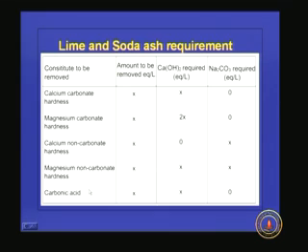So if magnesium non-carbonate hardness is present, we have to add 1 mole of lime, or 1 equivalent of lime, as well as 1 equivalent of soda ash. And coming to carbonic acid or carbon dioxide present in the system, if we want to remove X equivalents per liter of carbon dioxide, we have to add X equivalents per liter of lime.